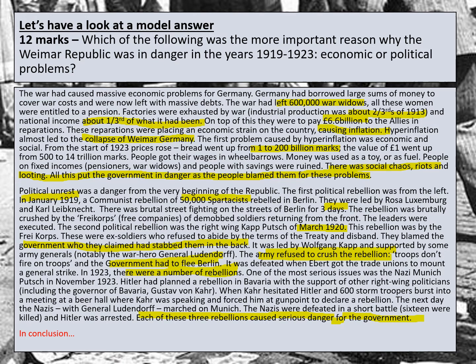There was a number of rebellions. The government were believed to have stabbed the army in the back. Of course, that's an issue of people, again, blaming the government for Germany's problems. These are all issues for Weimar, okay? Now, what you've got to do in the conclusion is you've now got to explain which of these problems was the most important and why.